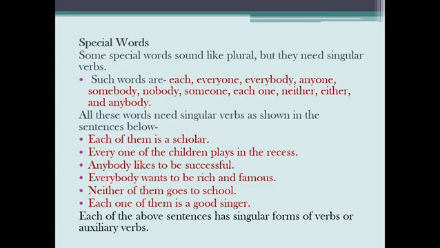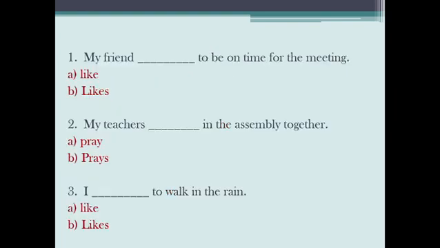Each of them is a scholar. Every one of the children plays in the recess. Anybody likes to be successful. Everybody wants to be rich and famous. Neither of them goes to school. Each of them is a good singer. Each of the above sentences has singular forms of verb or auxiliary verb.